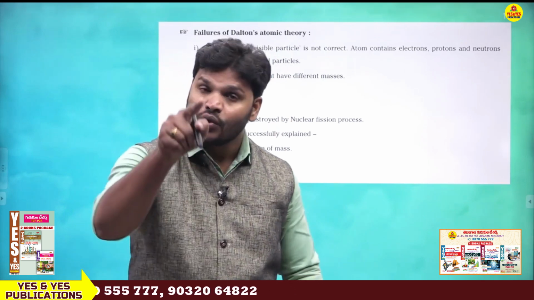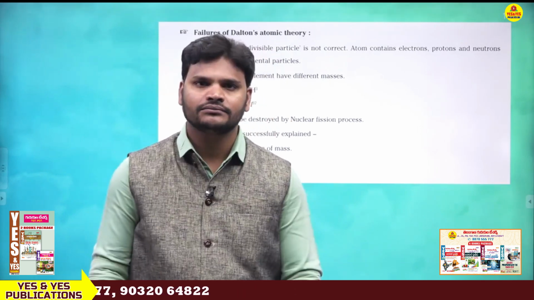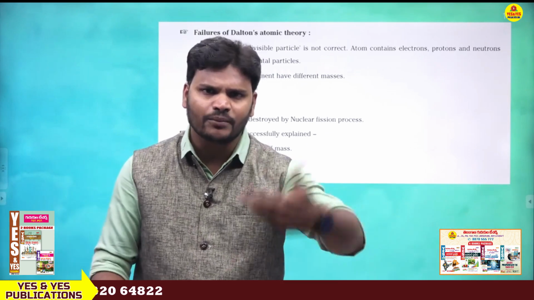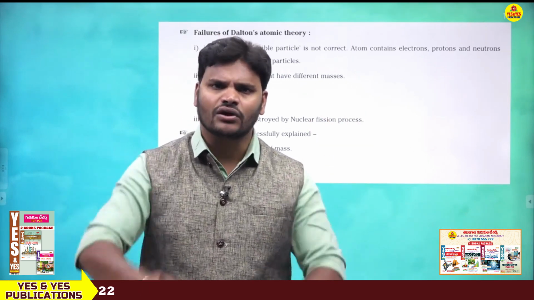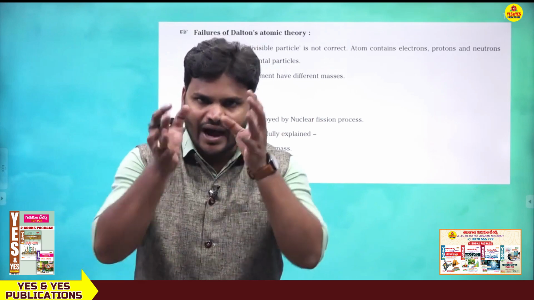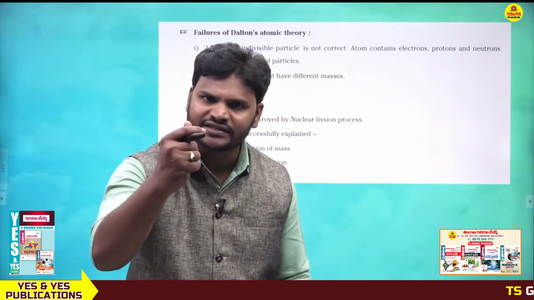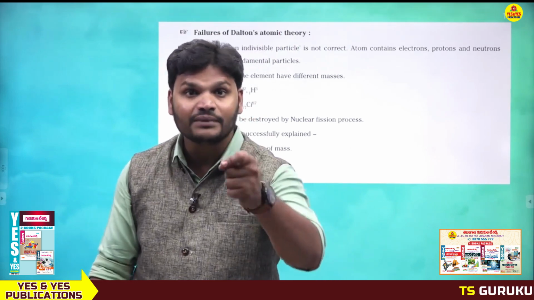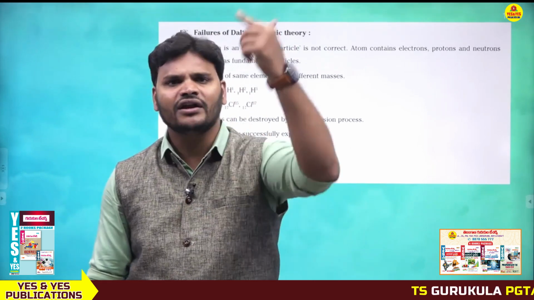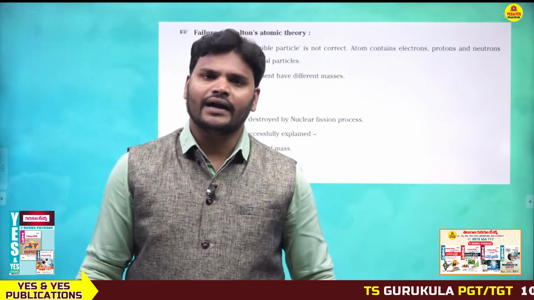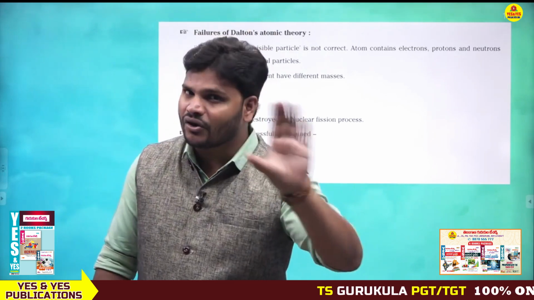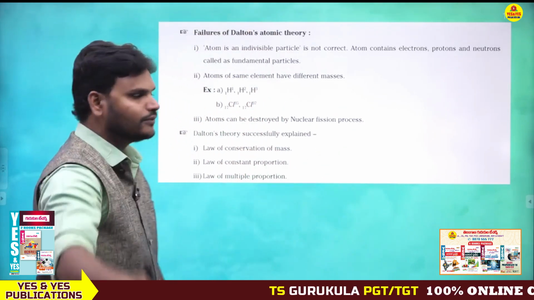Why? Because we are able to divide the atom. After division we get protons, electrons and neutrons. These are called subatomic particles. So the atom also has subatomic particles. But what did John Dalton say? John Dalton said the atom is an indivisible particle, that we can't break the atom. But that statement is completely wrong. That is the first failure.